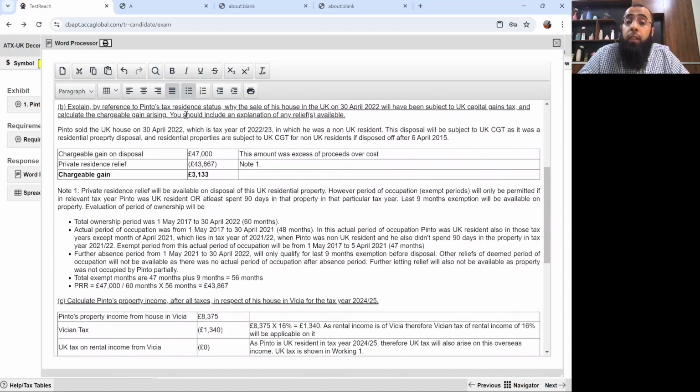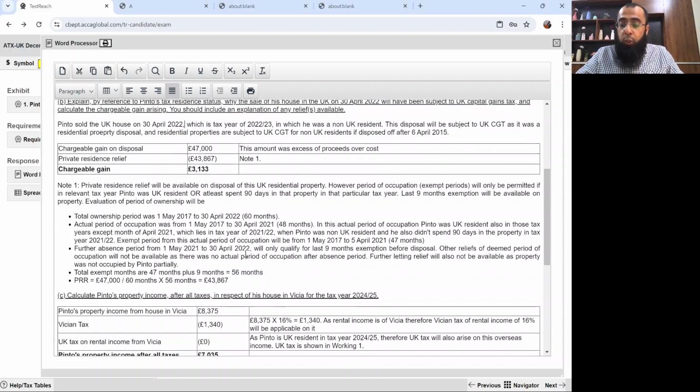The other thing was relating to PRR. That was also a bit difficult one, because when we talk about PRR for non-UK residents, that's, I would say, tricky. A student has to evaluate that if a person is a non-UK resident or even spends fewer than 90 days in the property, he will not be getting the exemption period of PRR. So we looked at that, we did those calculations.